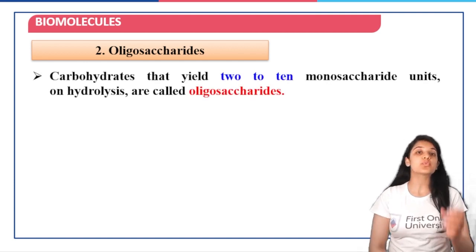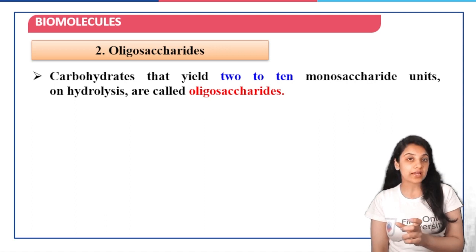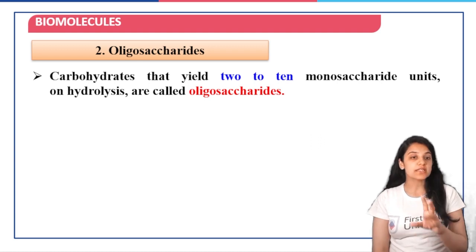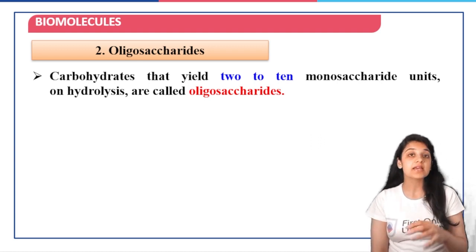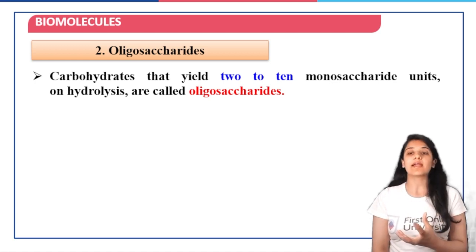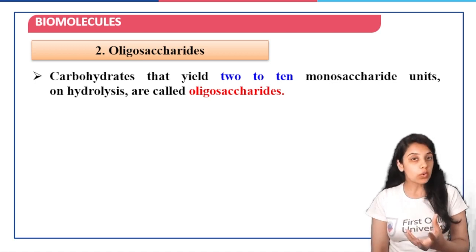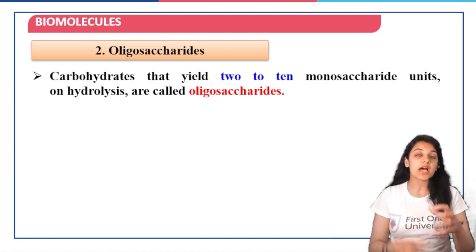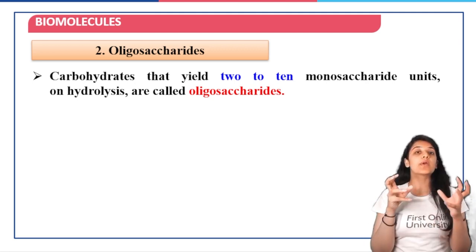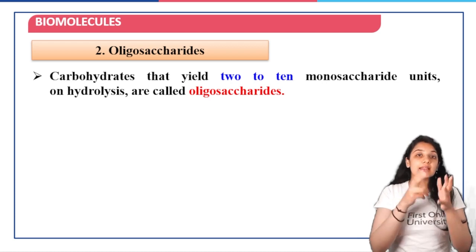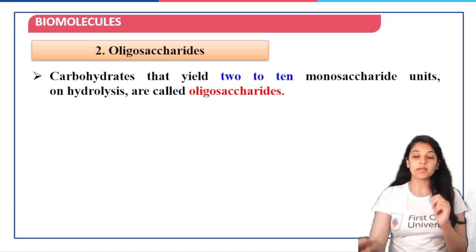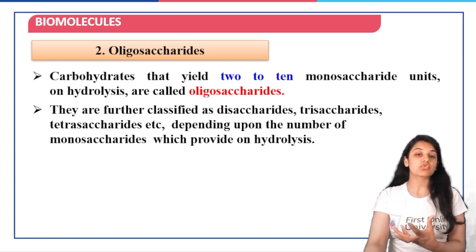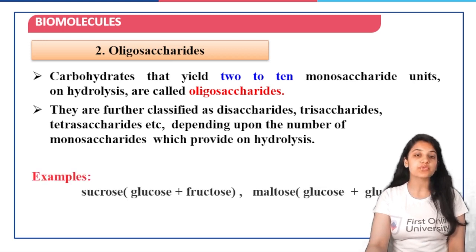There is also this category of disaccharides, which are carbohydrates which will break down into two monosaccharide units on hydrolysis. We call them disaccharides. But disaccharides also come under the category of oligosaccharides only. Now, what are oligosaccharides? Those carbohydrates which on undergoing hydrolysis break down into simpler units, we call these units monosaccharides only, and these are going to be 2 to 10 in number. And then they are further classified, as I told you, into disaccharides, tetrasaccharides, etc., depending upon the number of monosaccharide units that are produced upon hydrolysis.